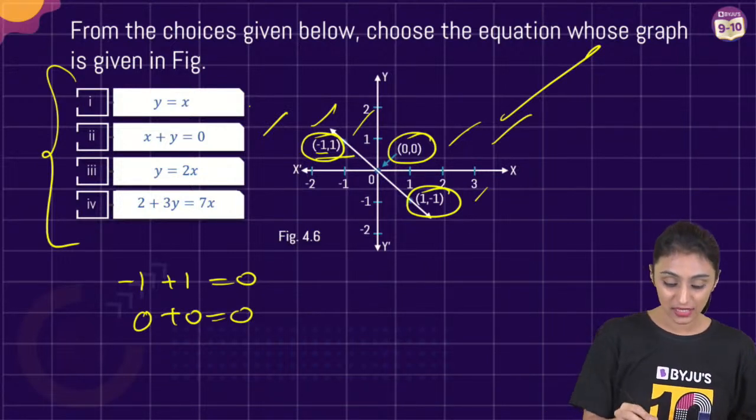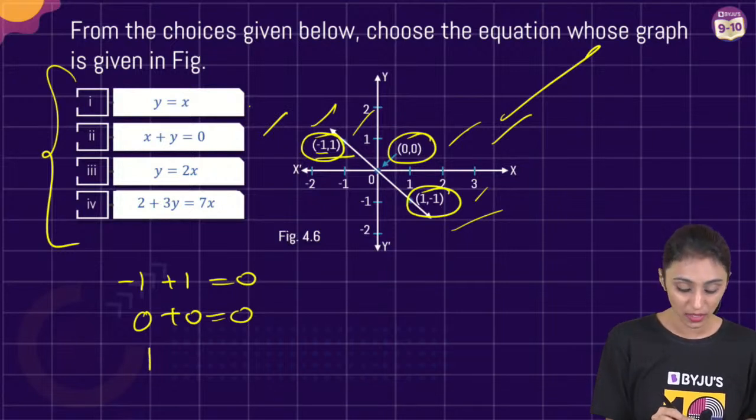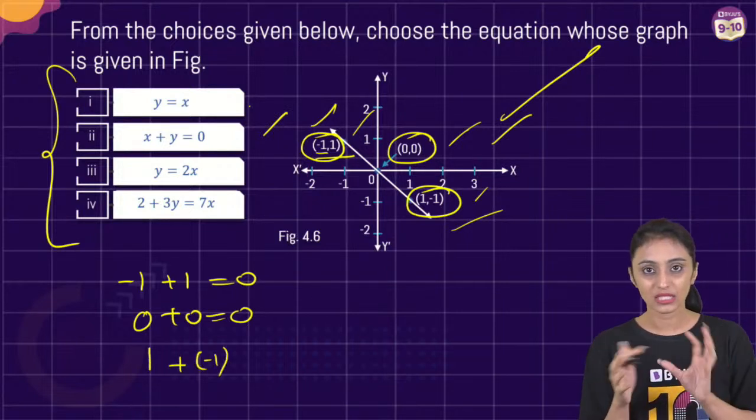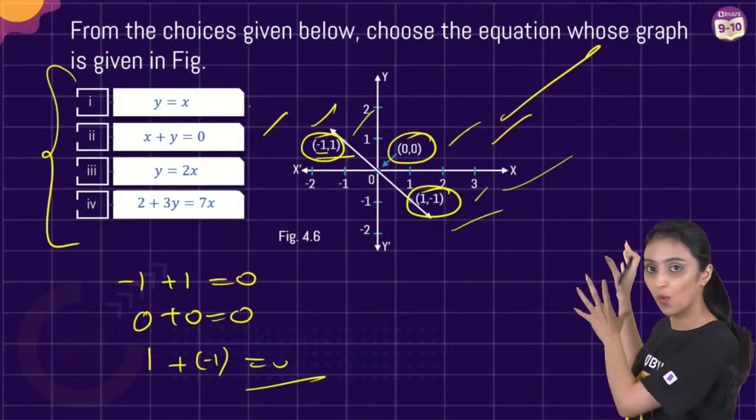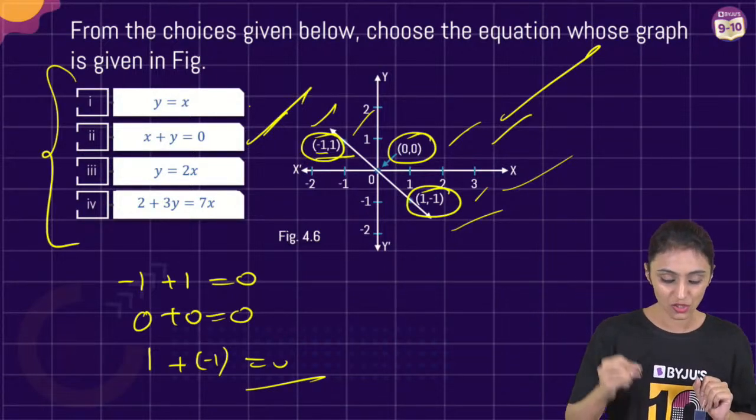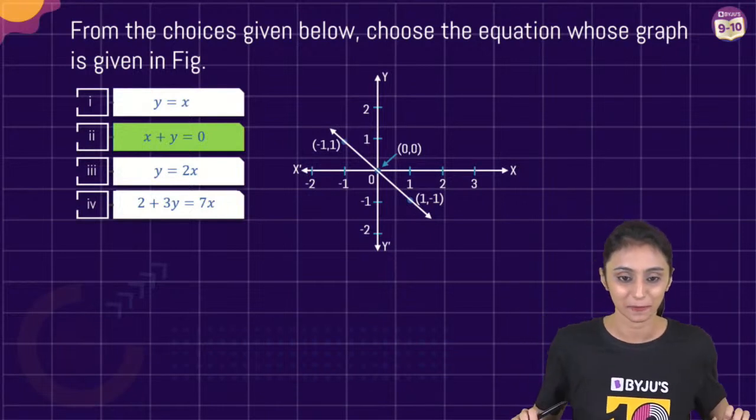This also satisfies 1, -1. If x is 1, y is -1. Positive, negative cancels out. You get 0. Yes. So all the 3 coordinates here are satisfying this equation. So definitely the second one is the answer.